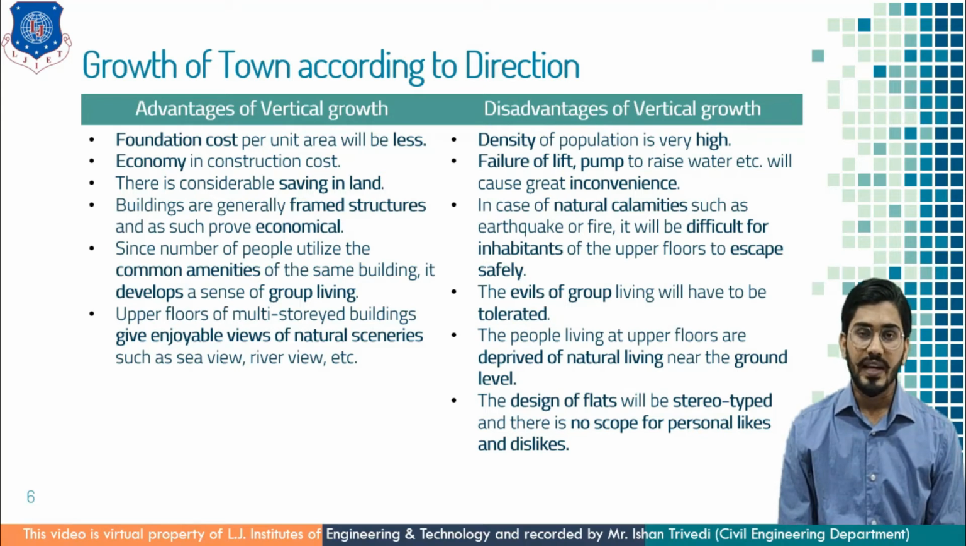In vertical growth, as the number of units is more, it attracts a number of people. With more people, the density of population in that particular area is very high. Next, we require facilities of lift and pump to raise the water, which will cause greater inconvenience. In case of natural calamities such as an earthquake or fire, it will be difficult for the inhabitants of upper floors to escape safely.